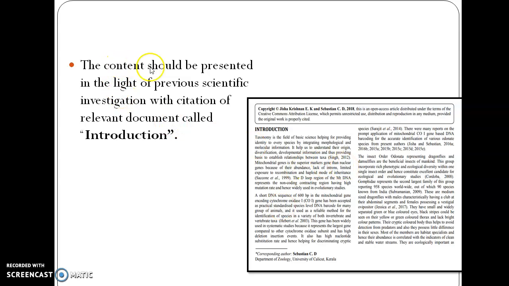That is, the content should be presented in the light of previous scientific investigation with the citation of the relevant document, which is called the introduction. We quote this scientific investigation as citation mainly in the introductory part of a scientific article.